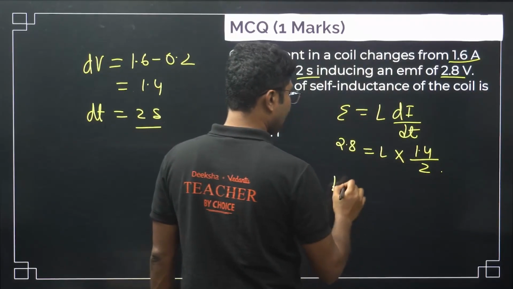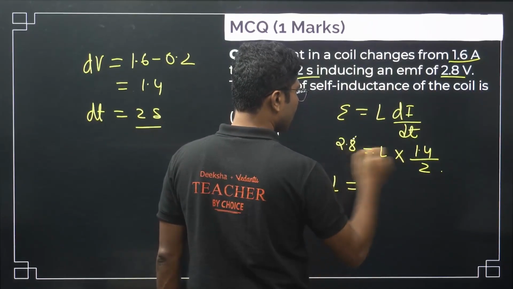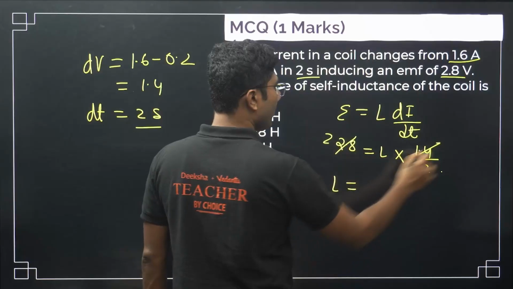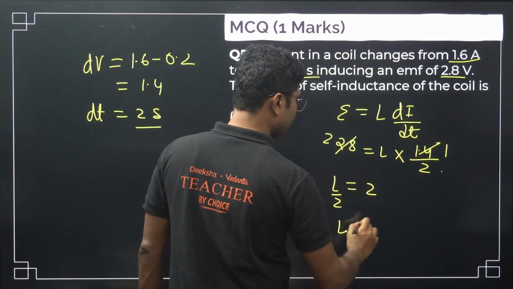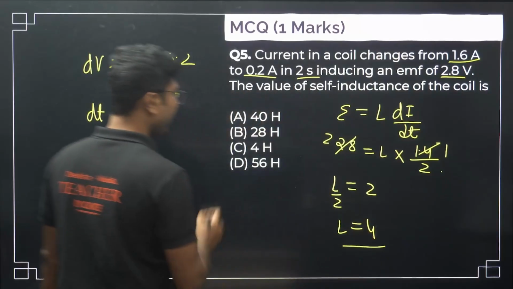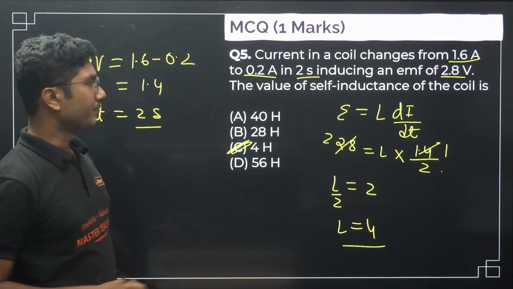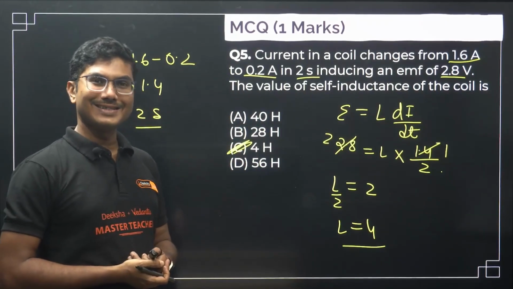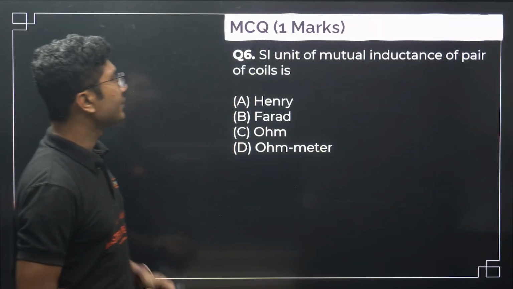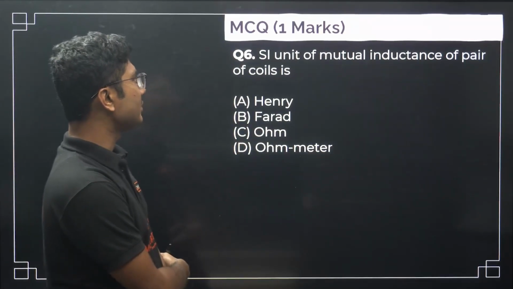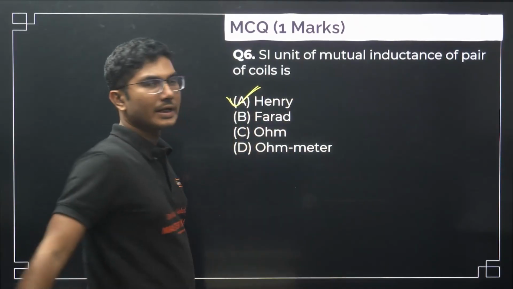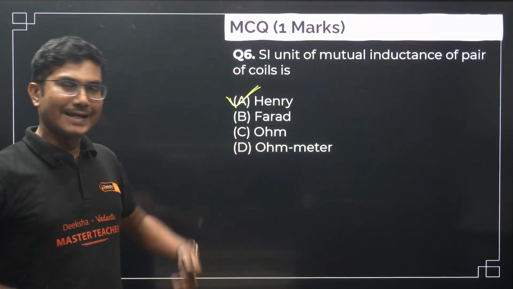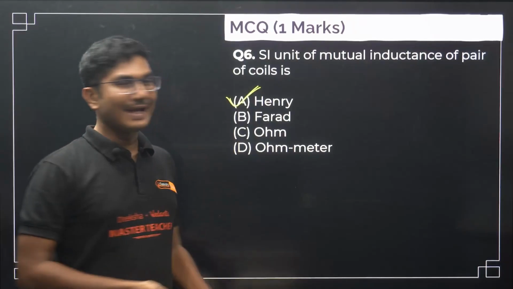So from there, 2.8 equals L times 1.4 by 2, so L equals 4. So 4 Henry is the self-inductance. The unit of self-inductance is Henry. Next question: the SI unit of mutual inductance of a pair of coils. The SI unit of self-inductance, mutual inductance, any type of inductance, will always be Henry.